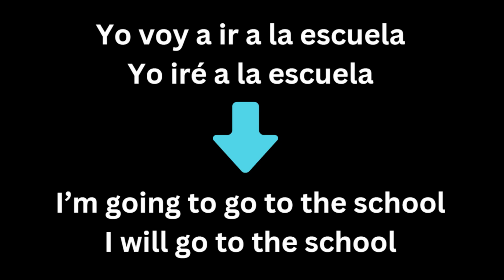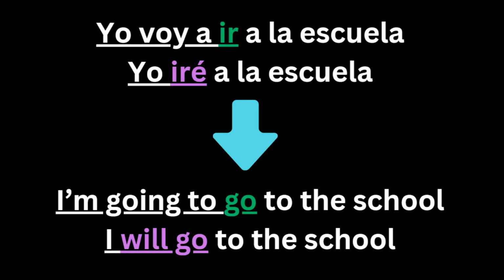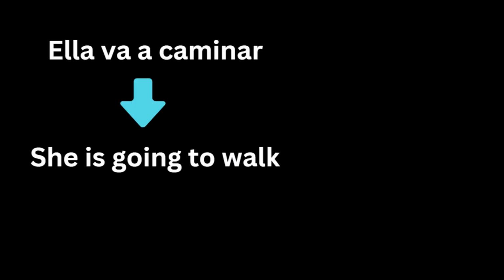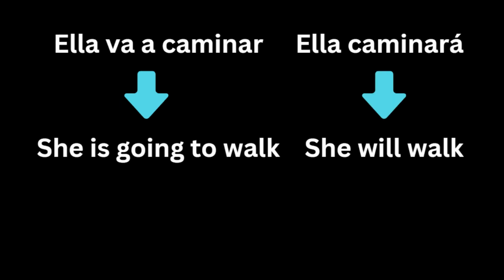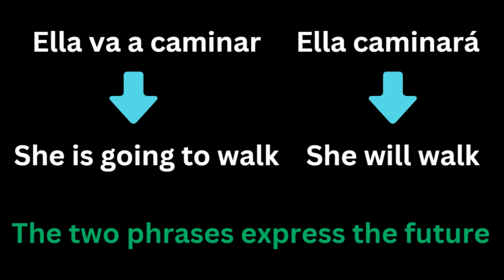As you can see, in order to express the future when speaking, we have two phrases that can do so, with one using the verb ir as an infinitive, I'm going to go, and with the other being the simple future, I will go. And you don't really have to use the verb ir. You can say something like ella va a caminar, she is going to walk, but saying ella caminará means she will walk. It doesn't matter which phrase you say because you express the future in the two sentences. In case you forget the simple future tense, you can use ir instead and vice versa.